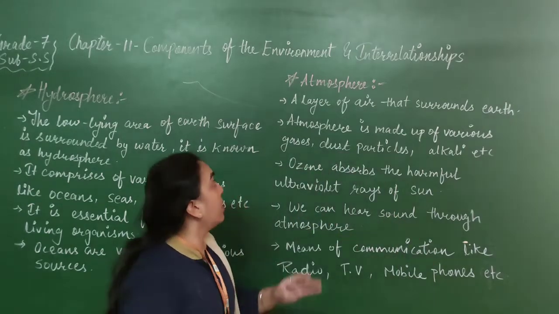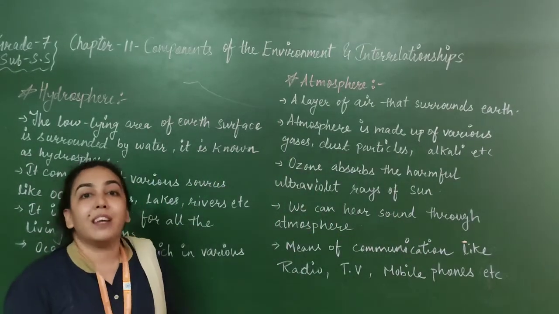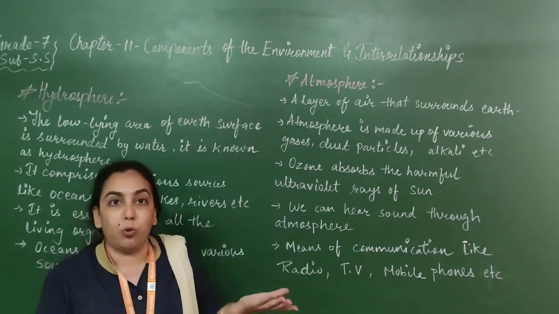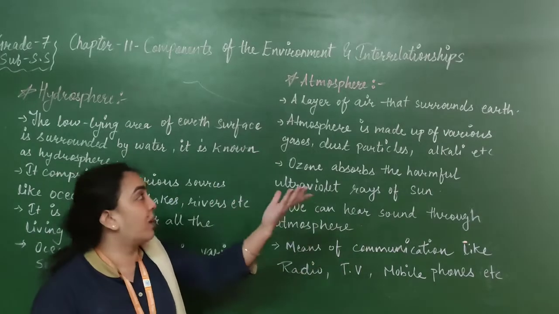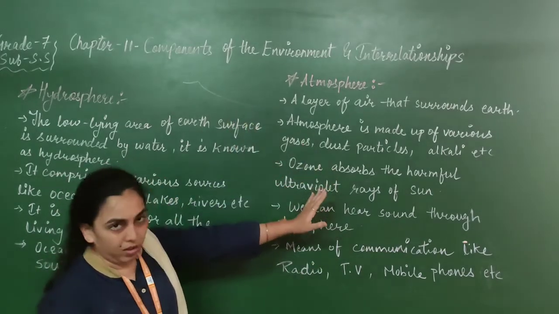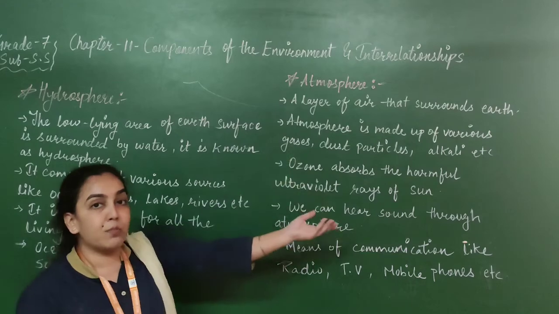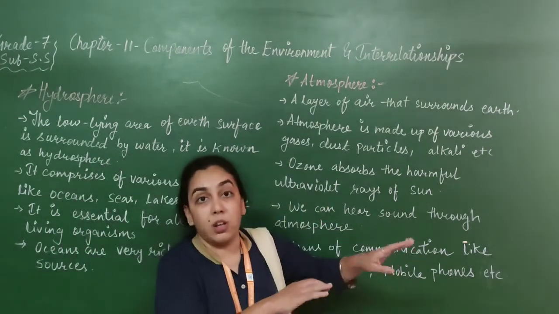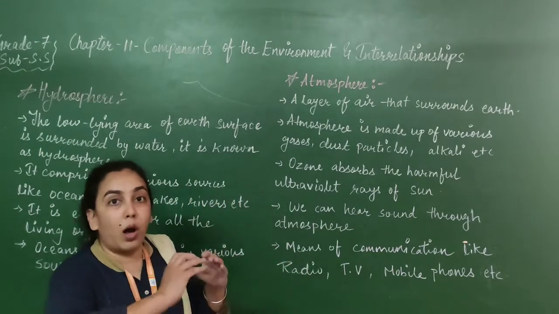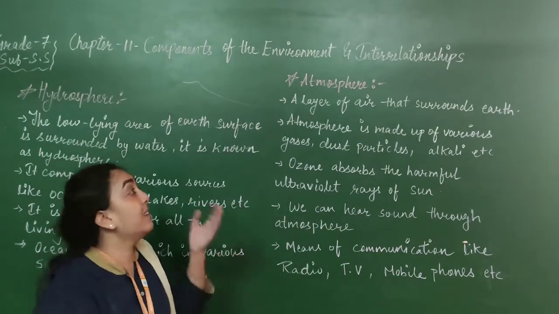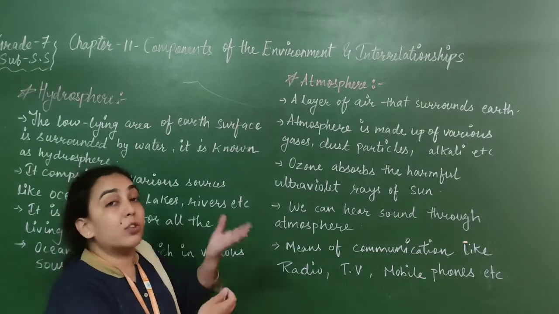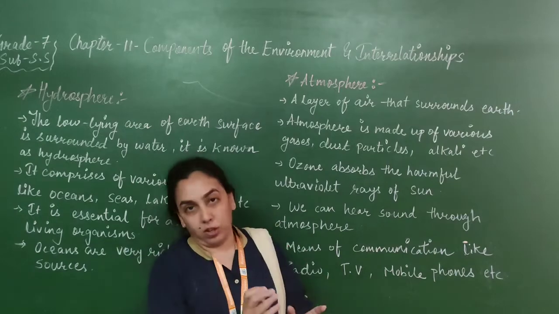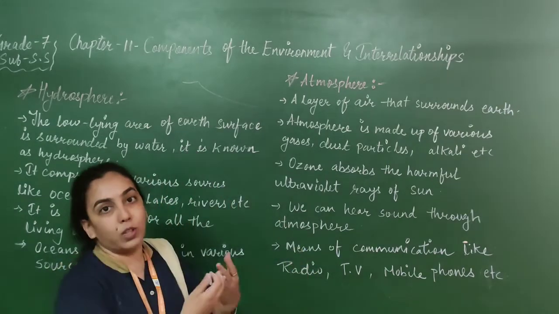Moving to the next sphere, atmosphere. Very simple, very easy, and another one-word meaning of this is air. You are correct, everyone. It is also called air. What is atmosphere? Atmosphere is a layer of air which surrounds the Earth. एक ऐसा blanket air का जो हमारे Earth ने ओढ़ रखा है. The blanket of air that covers the Earth is known as atmosphere. Simply the layer of air which the Earth is surrounded by.